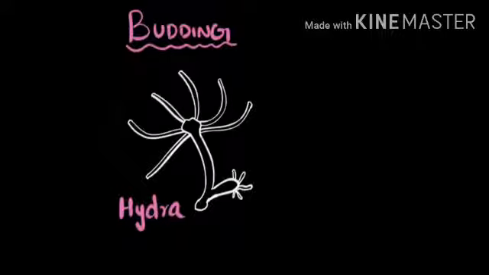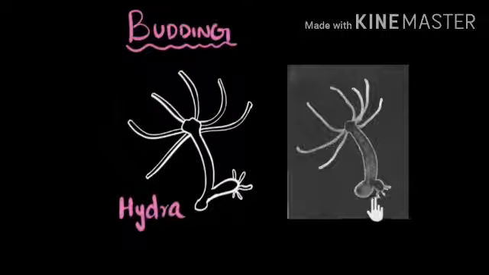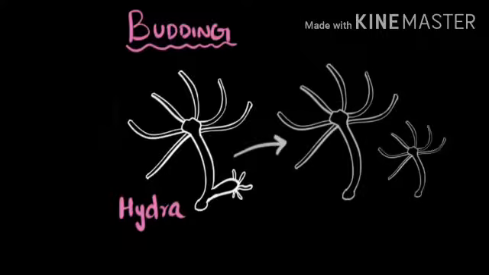When many cells divide, they make a bud, and you can see here in the microscopic picture the bud of hydra. And when this bud grows and becomes mature, it detaches itself from the parent body and we have now a new individual hydra.